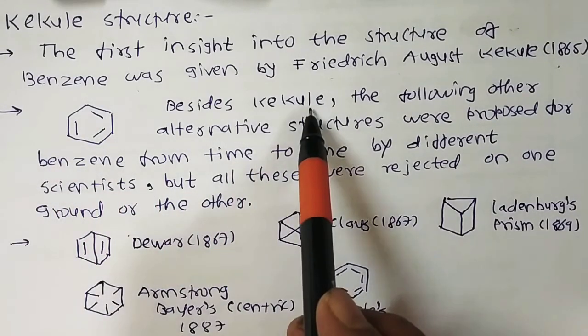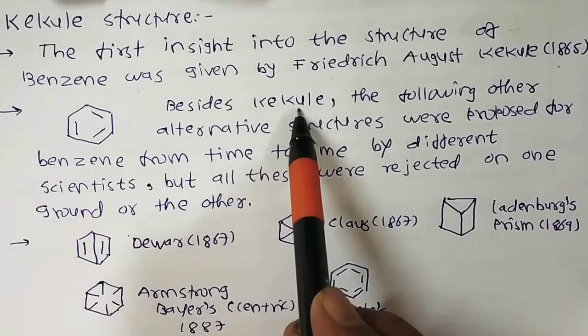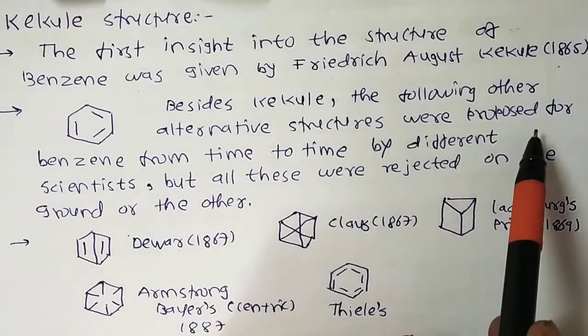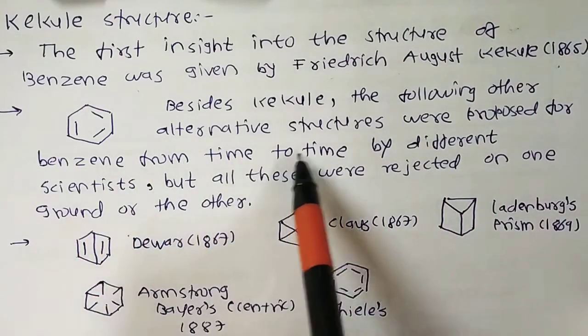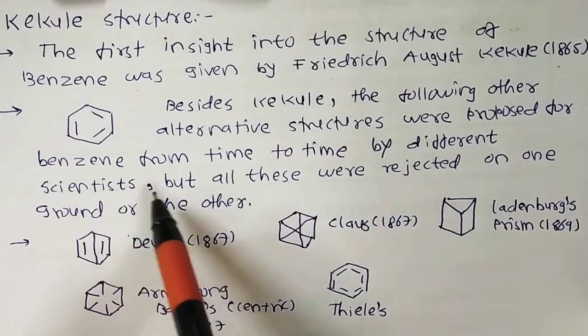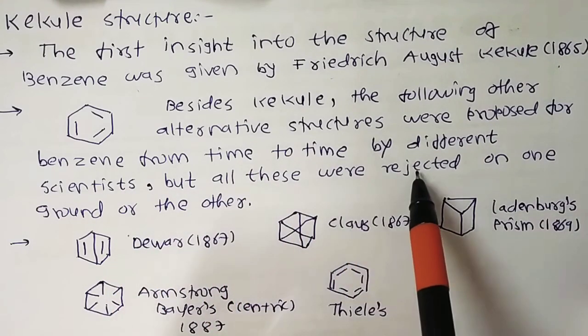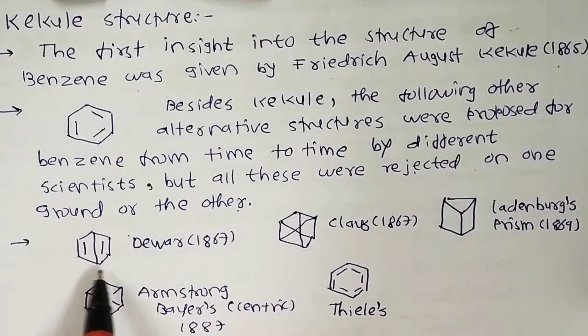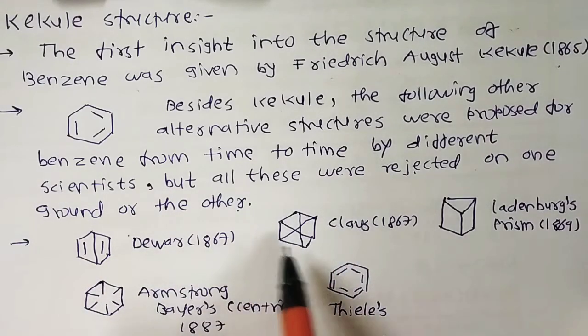Besides Kekule, the following other alternative structures were proposed for benzene from time to time by different scientists, but all of these were rejected on one ground or another. For example, Dewar suggested a structure like this in 1867. Claus gave another type of structure.